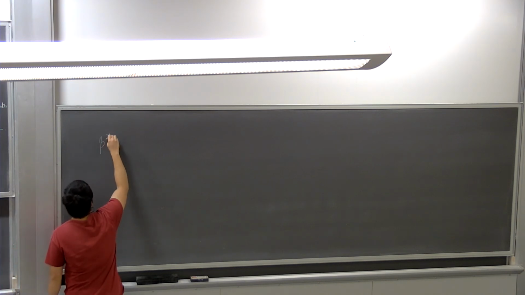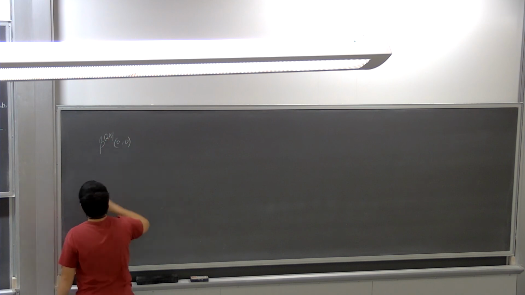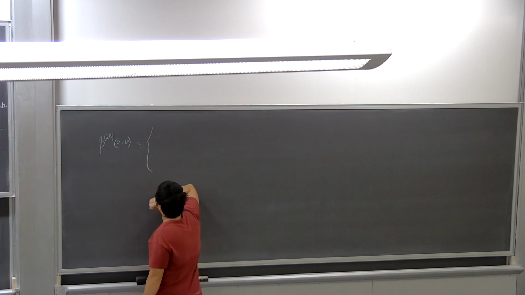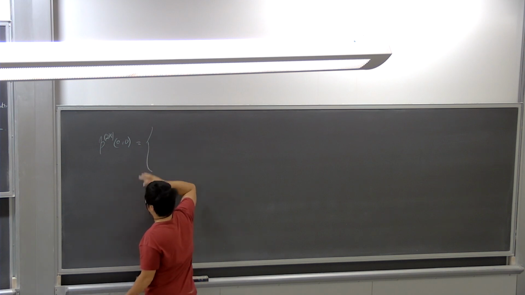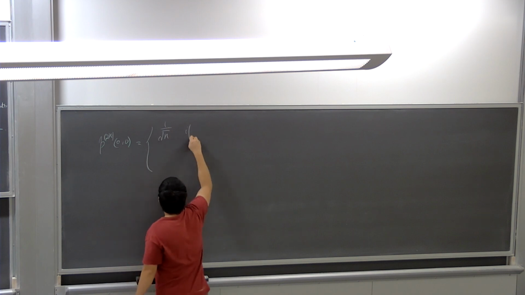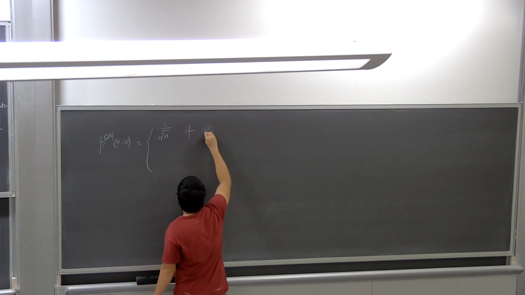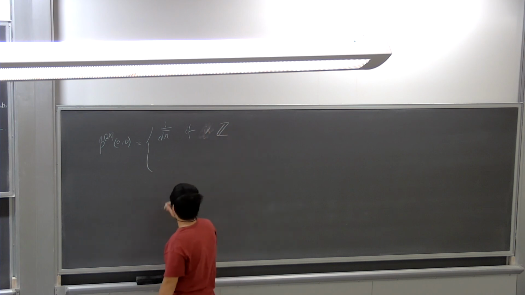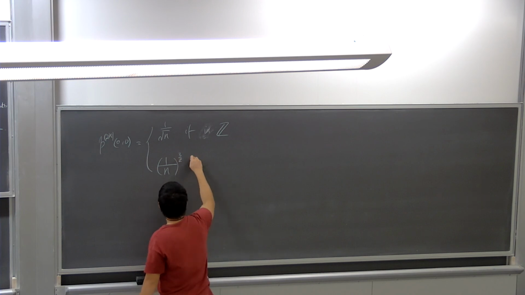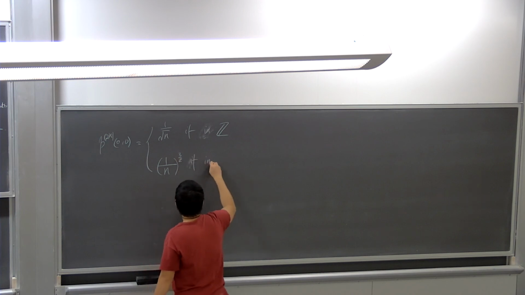I'll just go to the third board here. It's about the probability p to the 2n of 0 and 0, right? So eventually what I've shown is that, ignoring all the constants, this is like 1 over square root of n if the dimension is in Z. And over here we showed that this is essentially 1 over n to the 3/2 if in Z3.